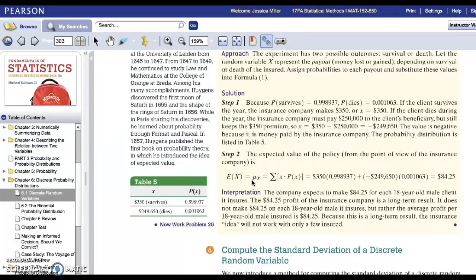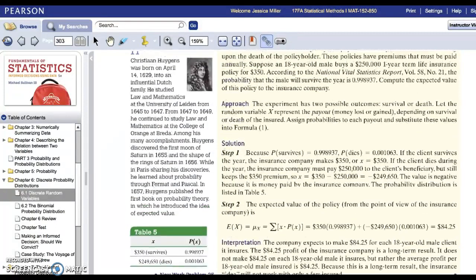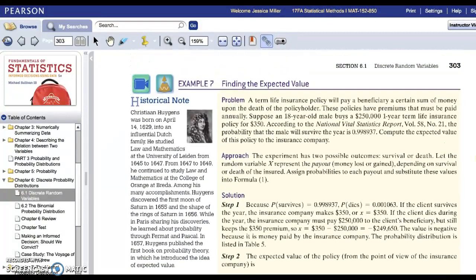Now, expected value is oftentimes used in the context of insurance policies, or we'll also see some gambling examples in 6.1 where we ask the expected value of a game, maybe where you're playing roulette or something else where you're gambling, or the expected value of a life insurance policy. So our context changes a little bit, but you still have to build a table and calculate a mean or an expected value. What I want to do is walk through a little bit of this life insurance example and show you how to use StatCrunch with it, but I also want you to read through it and make sure you understand how to do it by hand.